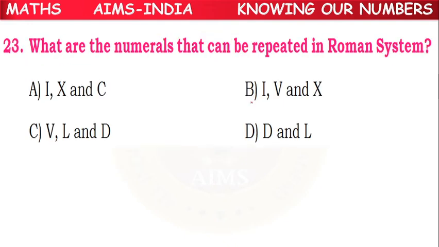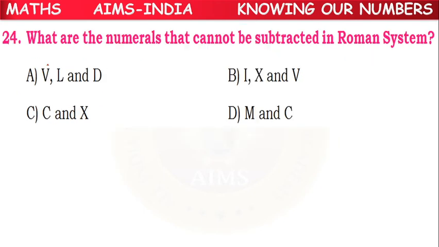So next. What are the numerals that cannot be repeated in the Roman number system? Which numerals cannot be repeated? I can be repeated, X can be repeated, C can be repeated. So A option is the correct answer.